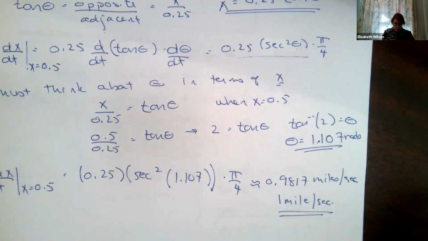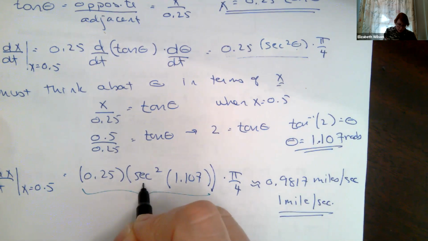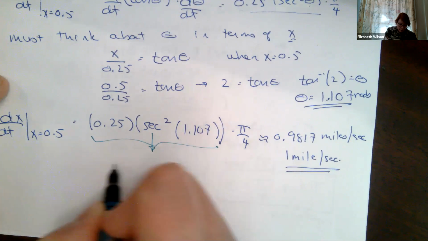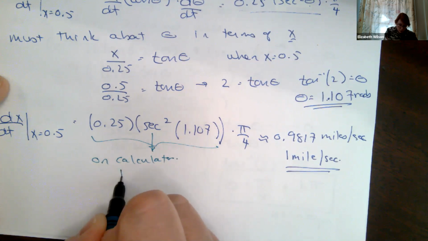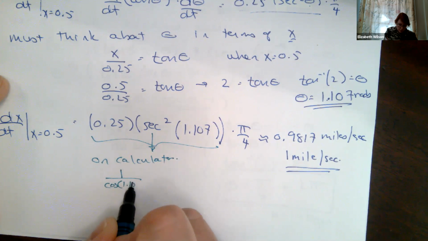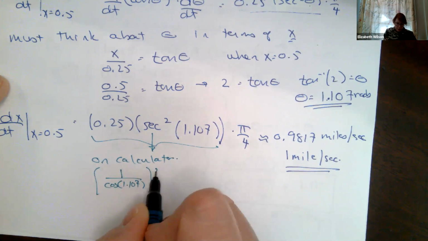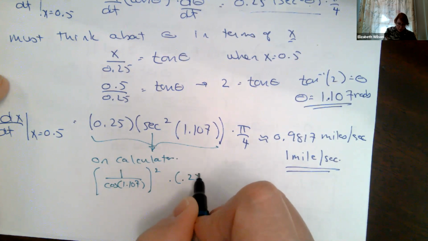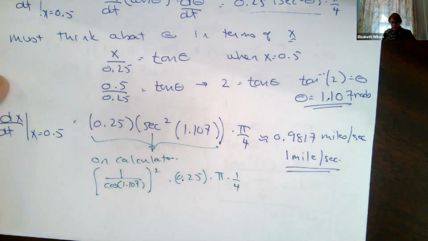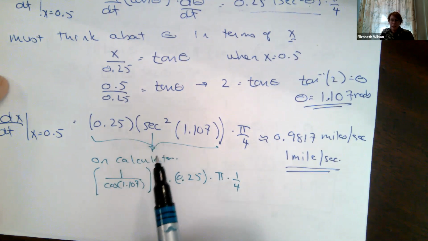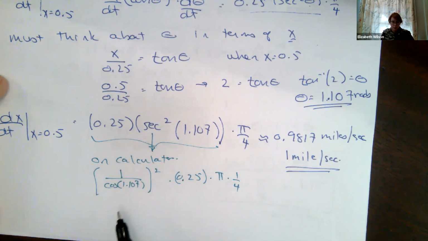Let me just write that down in a different color. How did I get this? Okay, this secant squared. On my calculator, I went 1 over the cosine of 1.107 in radians. And then I squared it. And then I multiplied it by 0.25. And then I multiplied it by pi. And then I multiplied it by 1 over 4 again. Okay, that's how I got this. I don't have a secant squared button or a secant button on my calculator, but I have a cosine. So I found the cosine, took the reciprocal, squared it. That gave me my secant squared. And that's how I got 0.98 miles per second.